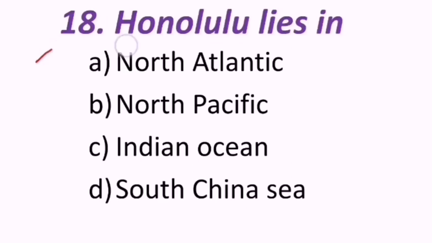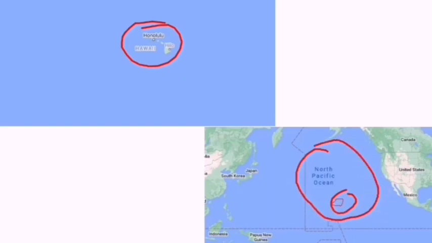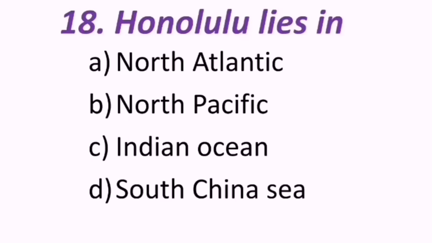Next question reads, Honolulu lies in North Atlantic, North Pacific, Indian Ocean, South China Sea. Look at this. Honolulu is here. It is located in the North Pacific Ocean. Hence the correct answer is B, that is North Pacific.